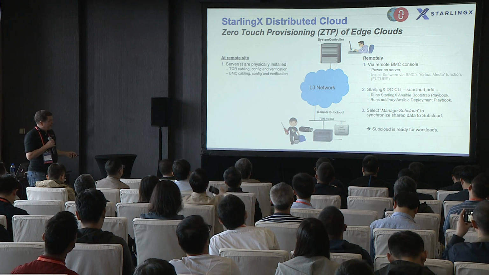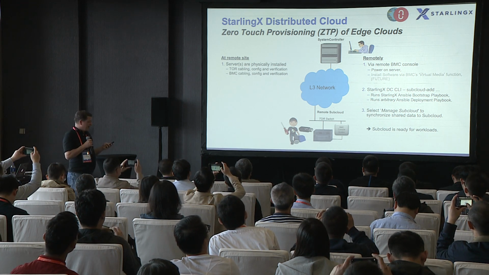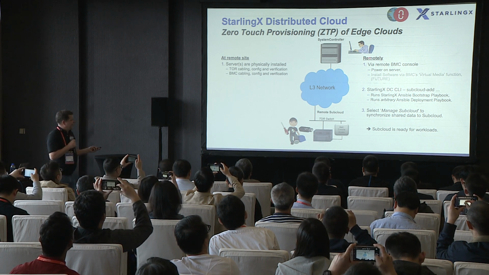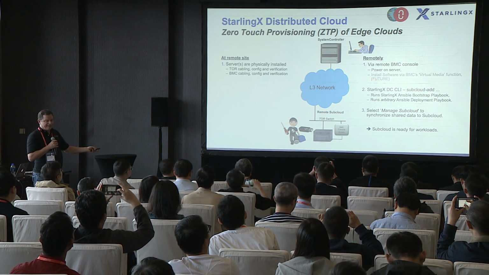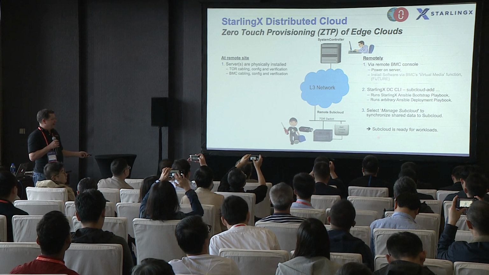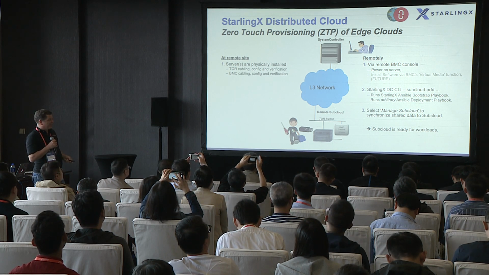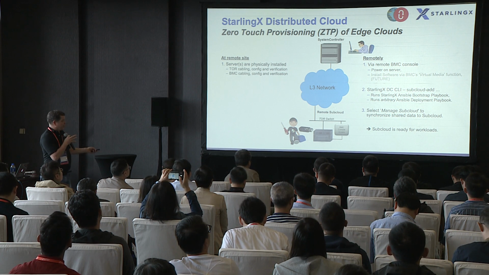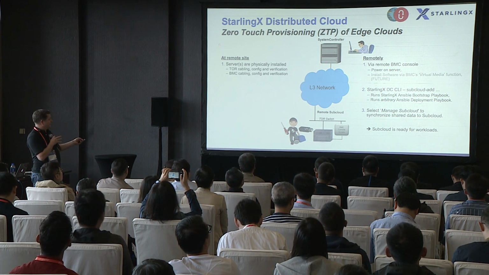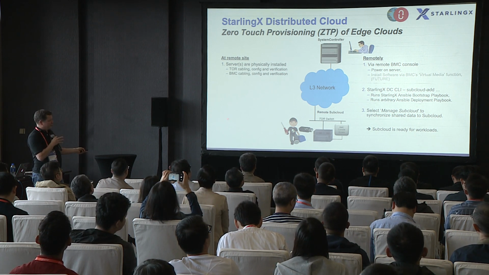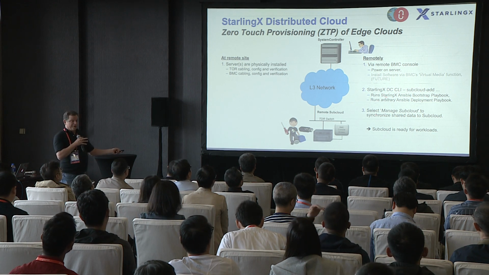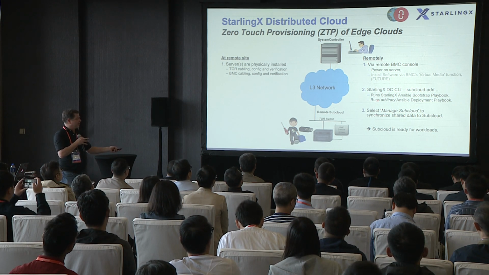And then finally, zero-touch provisioning for deployment of edge clouds, and I am showing a bit of a future view of some of the capabilities here. What I've got on the slide is a view of the steps I have to do at the remote site, and the steps I can do remotely from a centralized site.